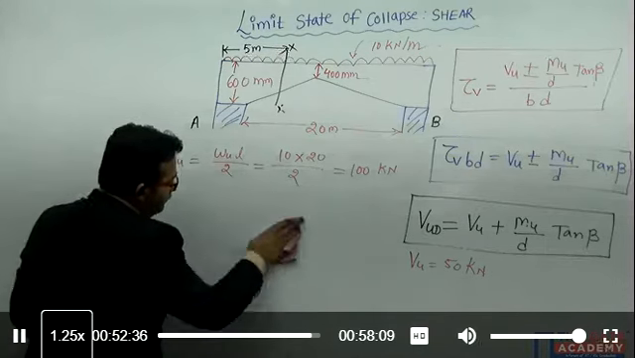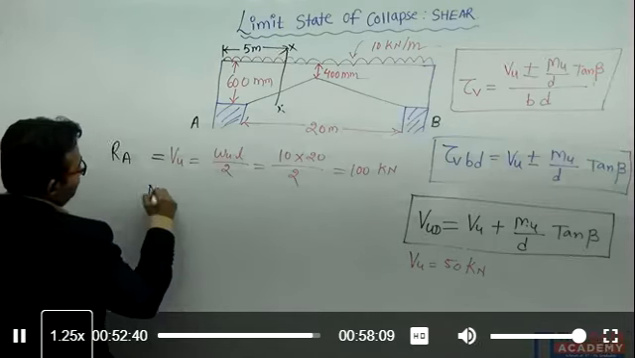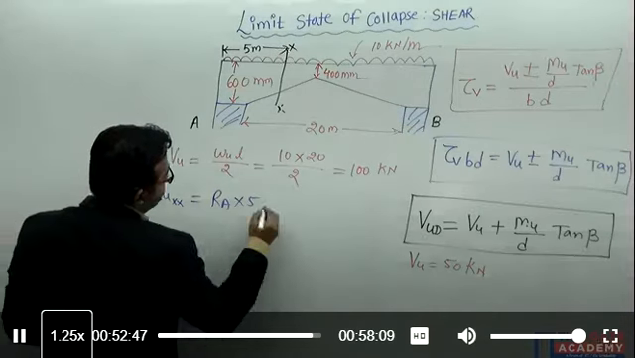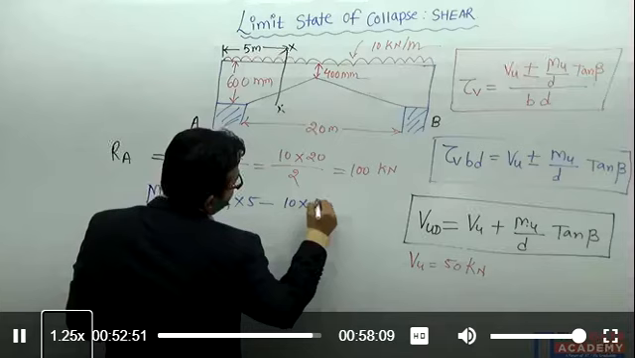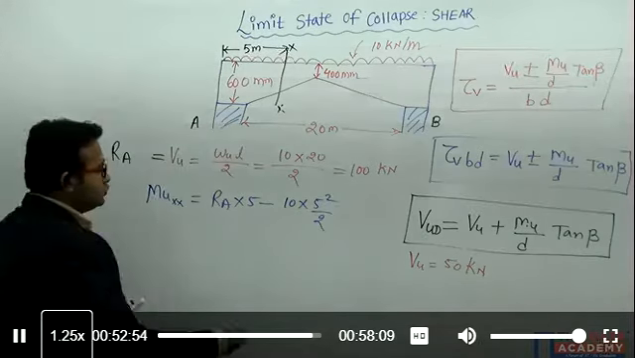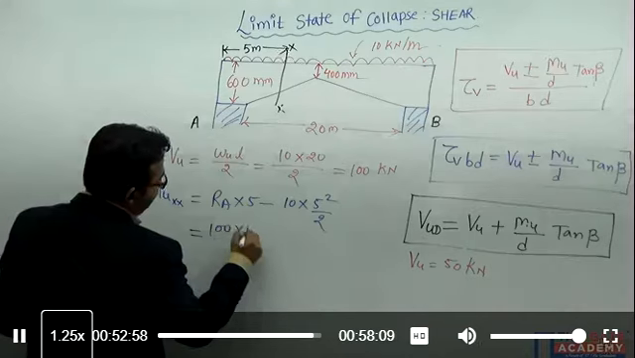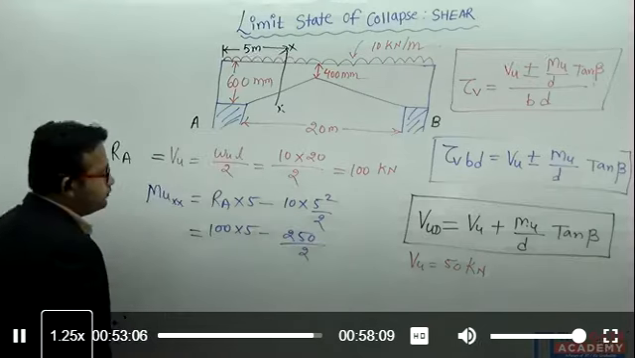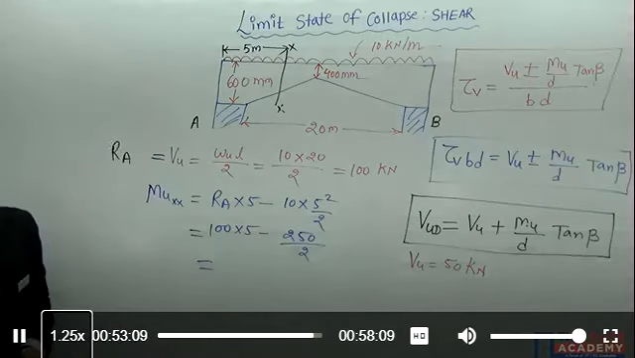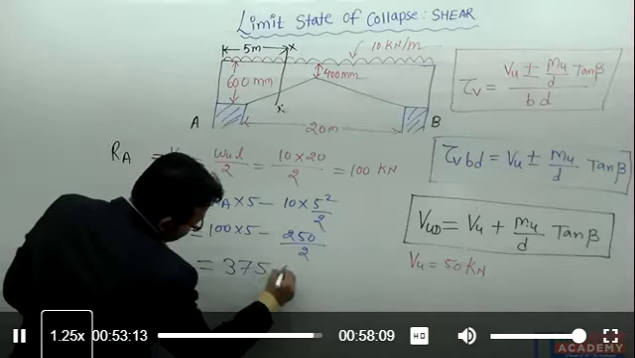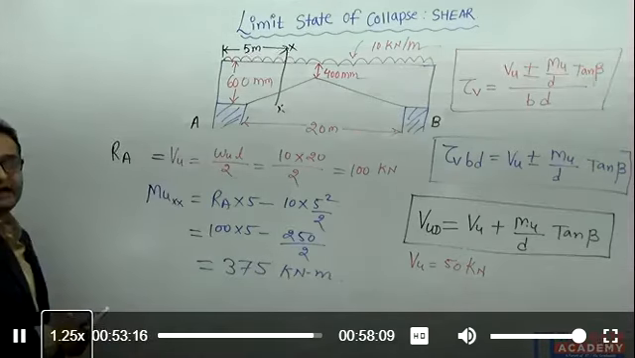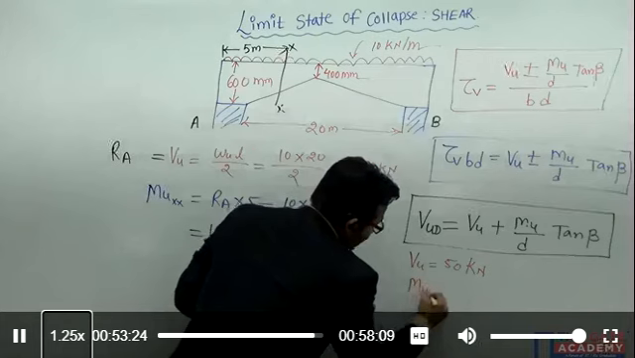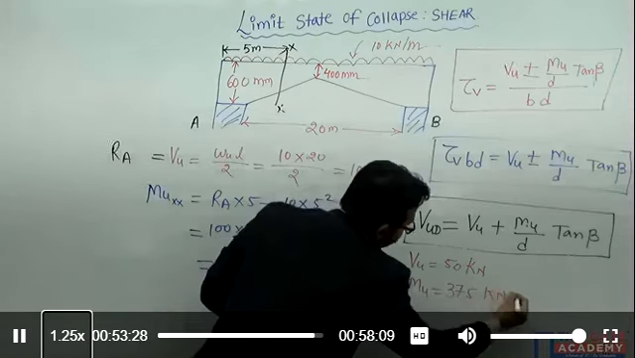So the value of MU we can calculate. MU is equal to, at the section XX, RA into 5 minus 10 into 5 square by 2. So this will be 100 into 5 minus 250 divided by 2, so it will be 375 kilonewton meter. So I have calculated the value of bending moment at the section XX, and it is 375 kilonewton meter.